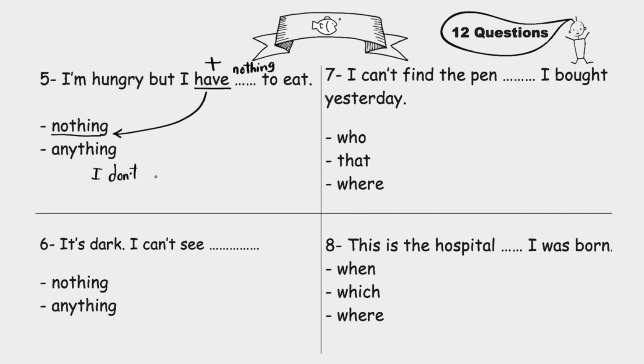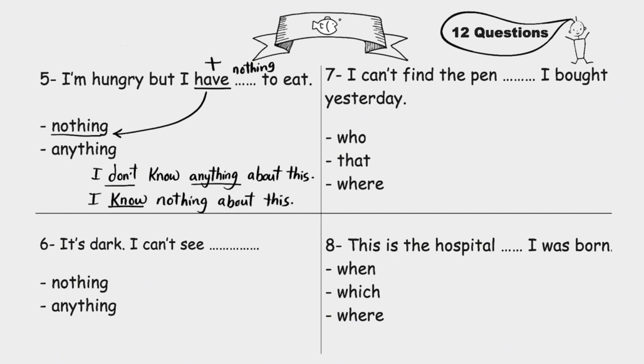You can say, I don't know anything about this. Don't, negative, so we use anything. And you can use nothing here by saying, I know nothing about this. Look, no, positive, so we use nothing. Clear, guys? Anything in negative, nothing in positive. And they give the same meaning.